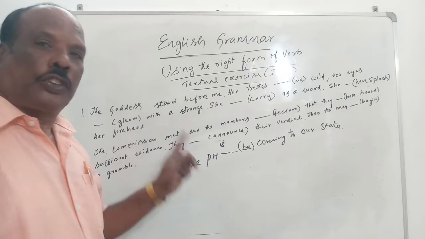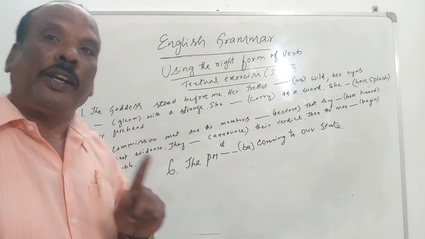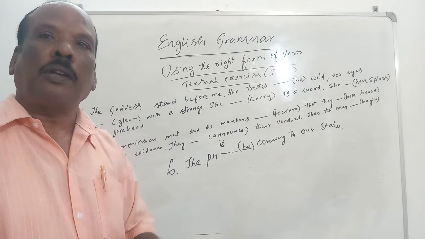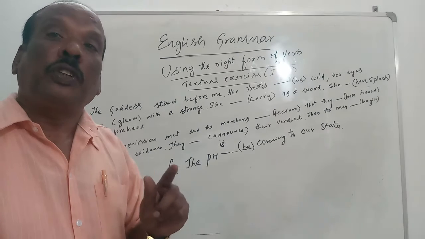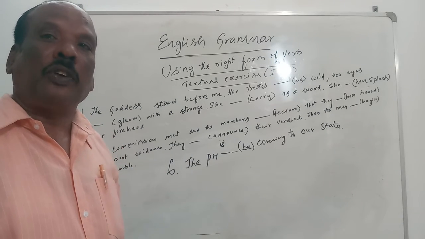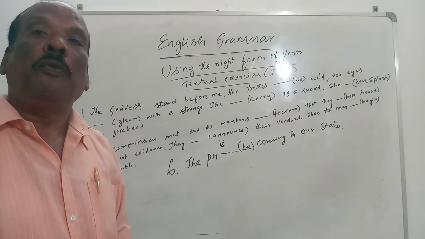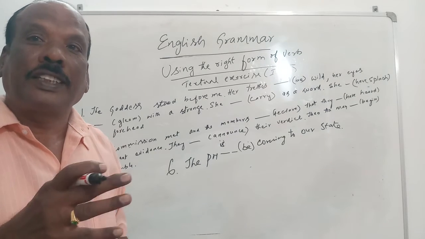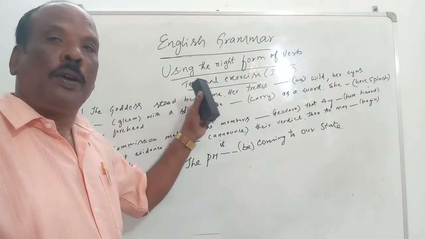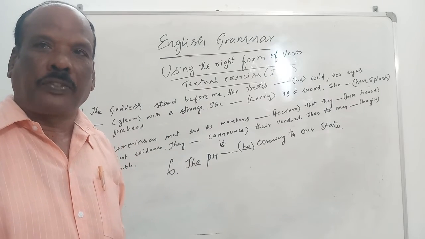And this question number 35, I told you, you go to the model question paper, you will see in question number 35, there will be a question. What is that question? Fill in the blanks with appropriate form of verb that's given in the brackets. That carries 4 marks. Please. Okay.